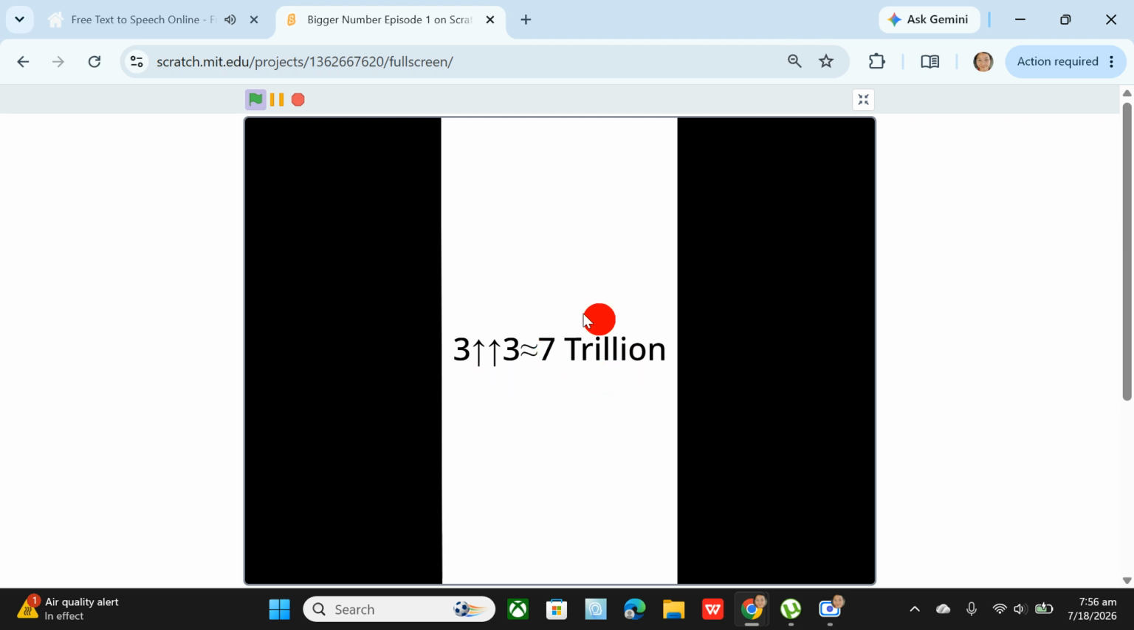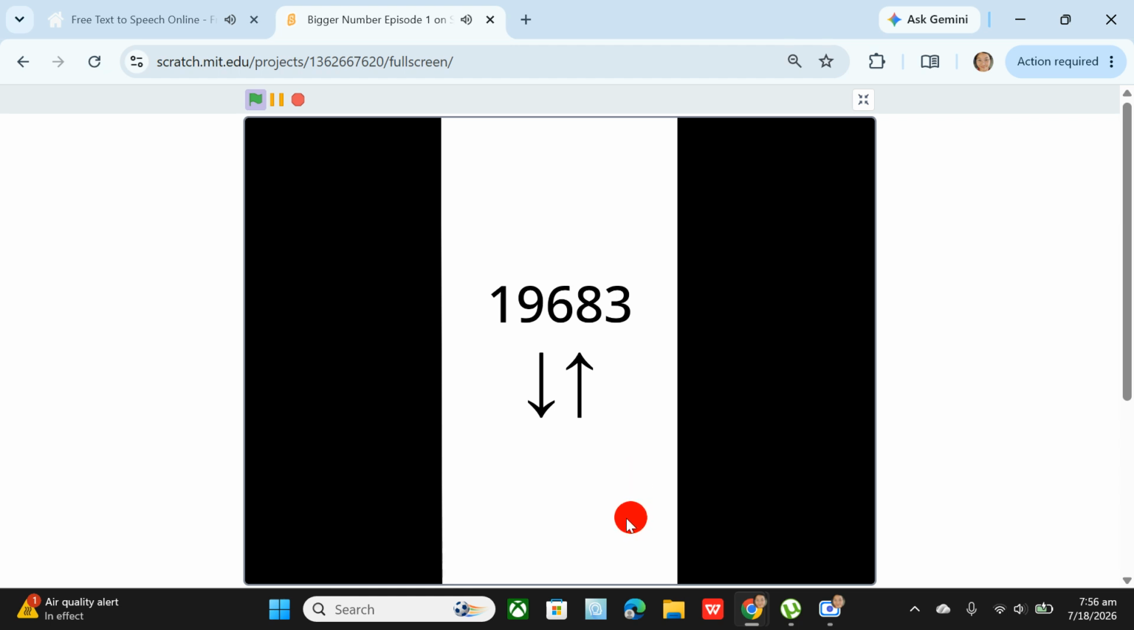Why can't we do this the other way round though? This is because it'll make a much smaller number. Here, we do 27 cubed, which is only 19,683, which is much smaller than 7 trillion. This process we're doing here is known as left tetration, or lower tetration, or weak tetration.